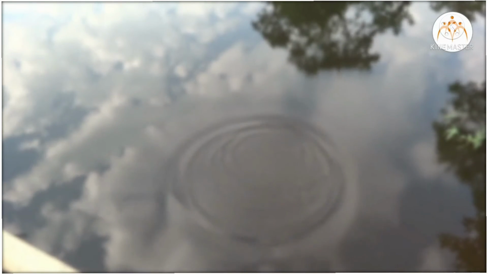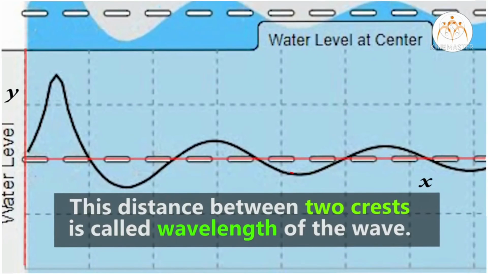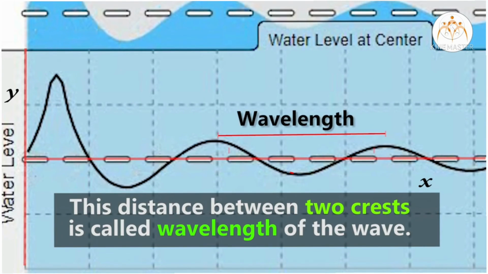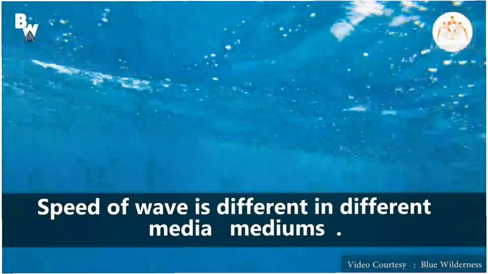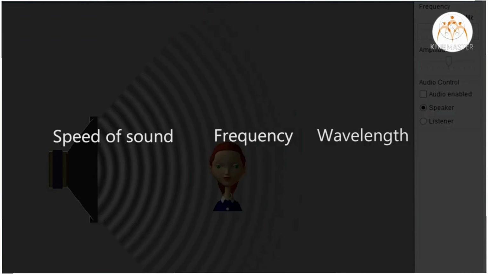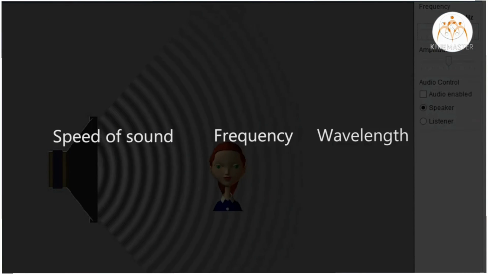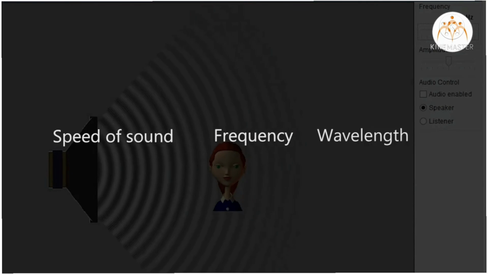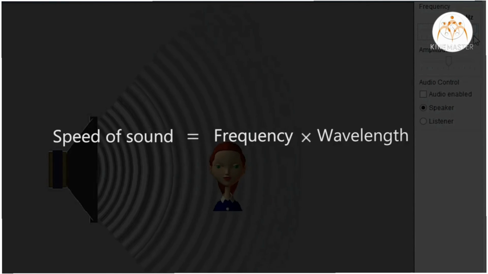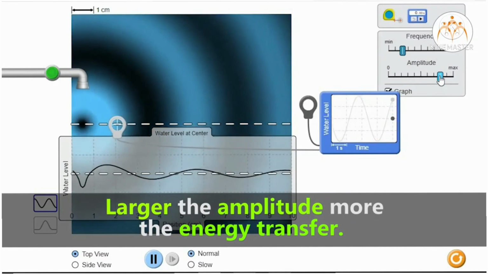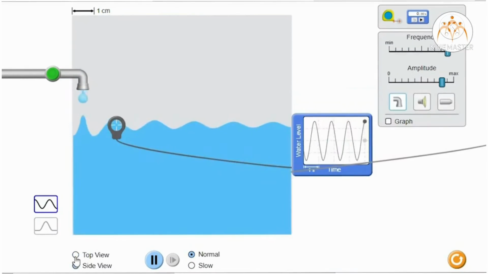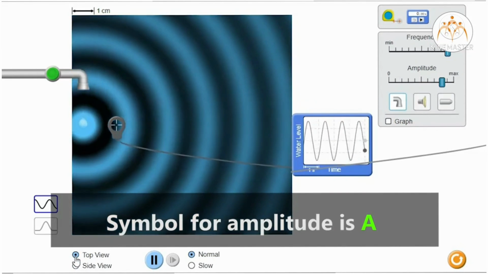Summary. We discussed important characteristics of wave. This distance between two crests is called wavelength of the wave. Speed of wave is different in different mediums. The relationship between speed of sound, frequency and wavelength can be stated as speed is equal to frequency multiplied by wavelength. Amplitude indicates the amount of energy transferred in the wave. Larger the amplitude, more the energy transfer. Symbol for amplitude is A.